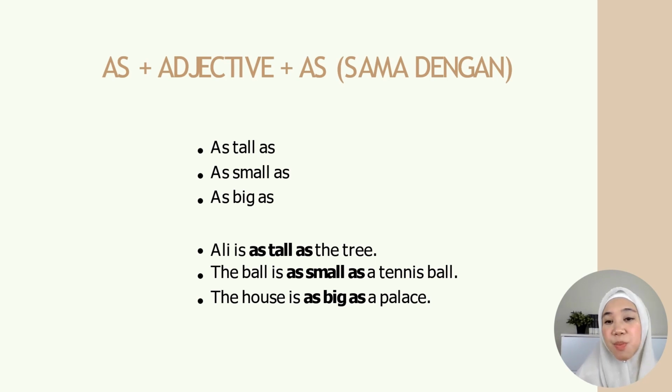The ball is as small as a tennis ball. The house is as big as a palace. Rumah tu sama besar macam istana. So, after this, whenever you want to say something is equal in English, just use as, put the adjective and then add another as.